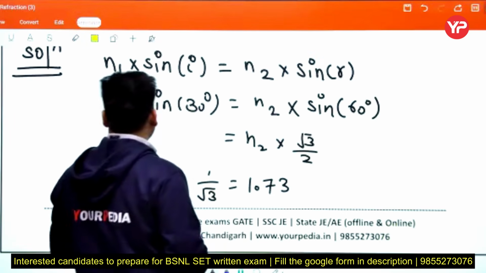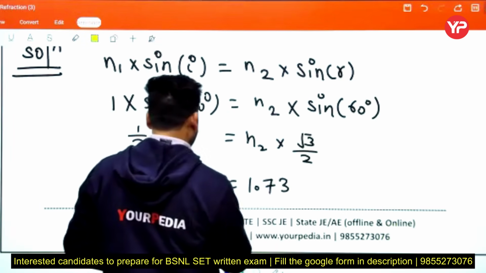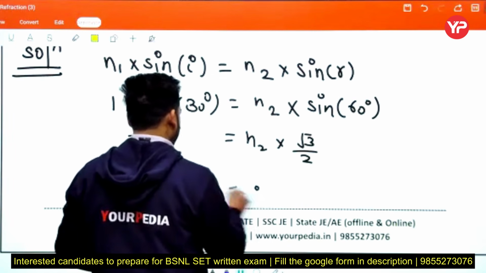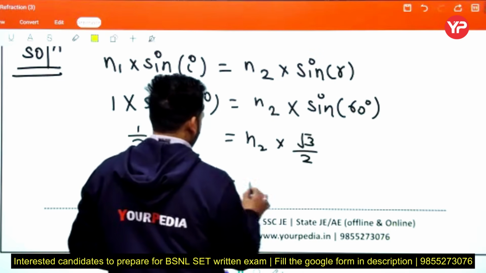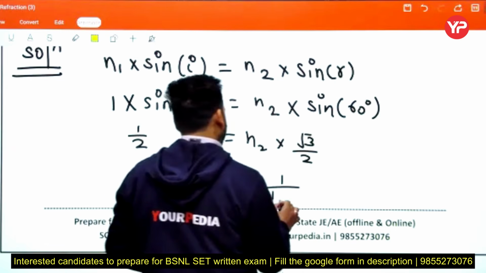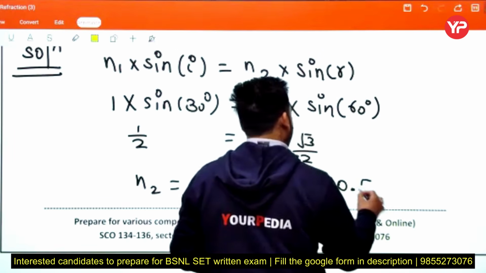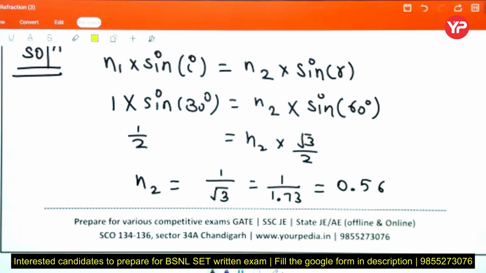Root 3 is 1.732, so 1 upon root 3 is approximately 0.56, I think. Okay, verify.